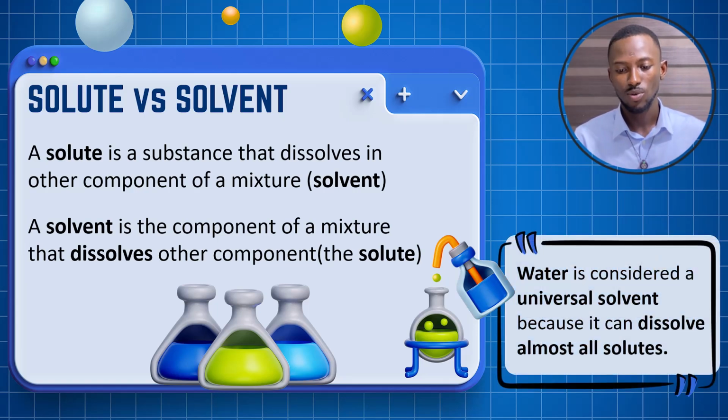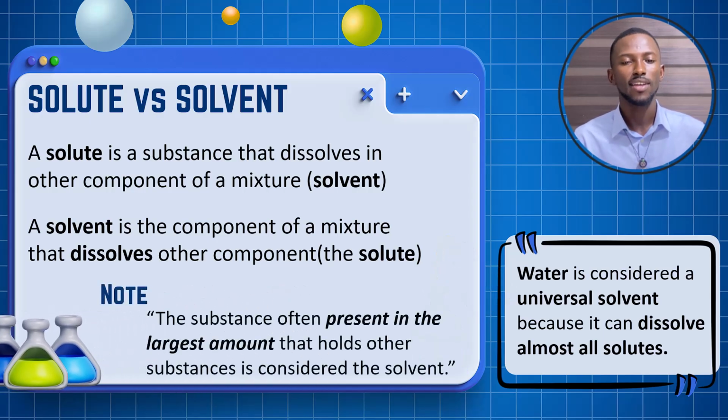Water is considered as what? A universal solvent, because it dissolves almost all solutes. That is why water is considered a universal solvent. It dissolves almost all solutes, not all. It dissolves a lot of solutes. And note, look at the definition of a solute and solvent. A solute is a substance that dissolves in other components of a mixture, and a solvent is the component of a mixture that dissolves other components. So a solute dissolves in a solvent, and a solvent dissolves a solute.